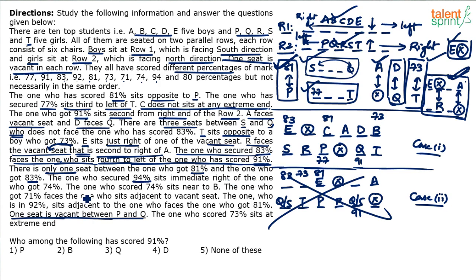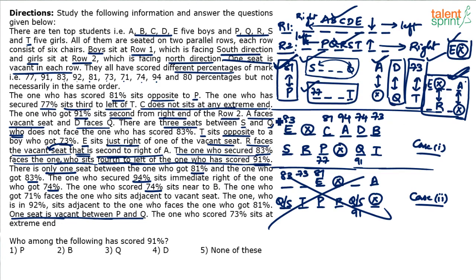94 sits immediate right of 74. The one who got 94 is on the immediate right of 74. The one who scored 74 sits near to B. See, the one who's got 74 sits near to B. So obviously 74 has to come here. And then 94 will come here. And the previous point is also satisfied. The one who secured 94 is on the immediate right of 74. You see, 94 is on the immediate right of 74.